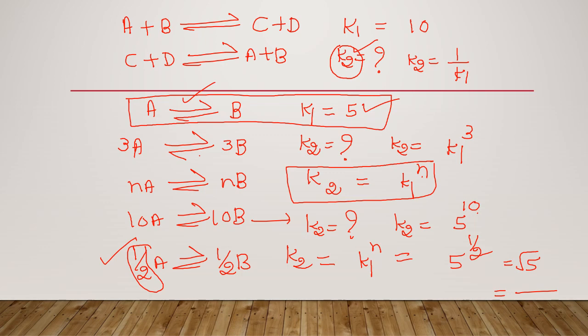Okay, one more thing. Now let us consider one more reaction. If a reaction is given like this, A gives rise to product B with equilibrium constant K1, and one more reaction is given, B gives rise to product C, and its equilibrium constant K2 is also given to you.